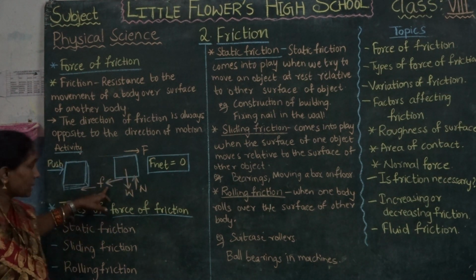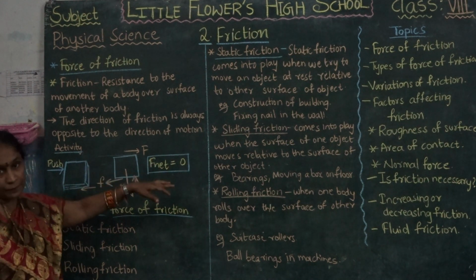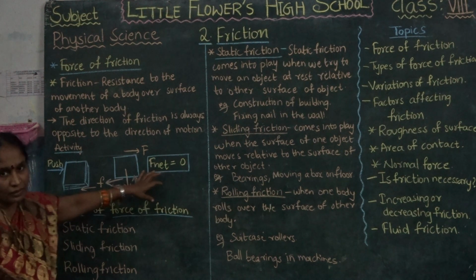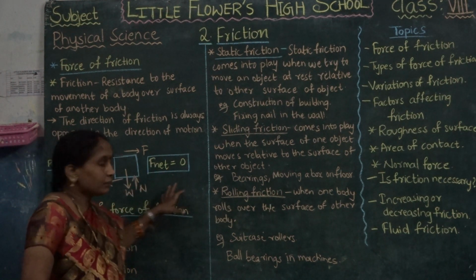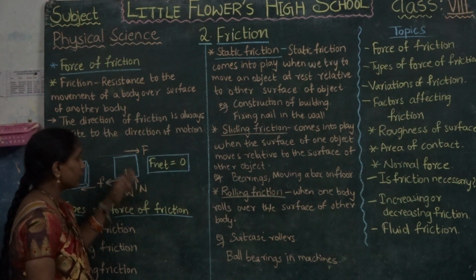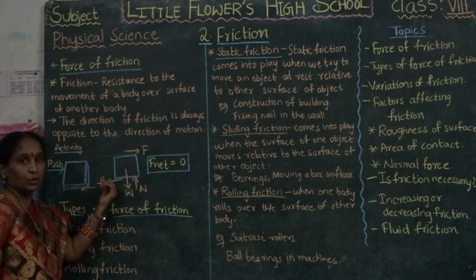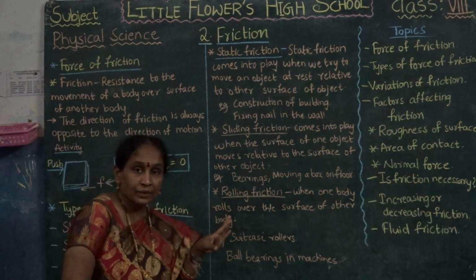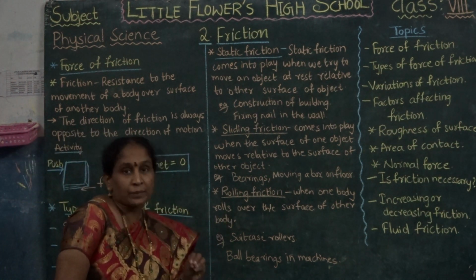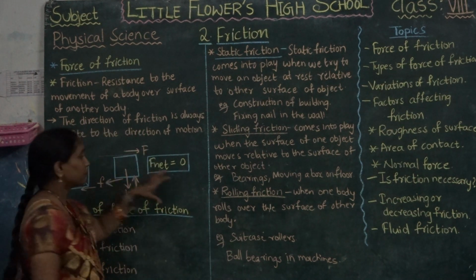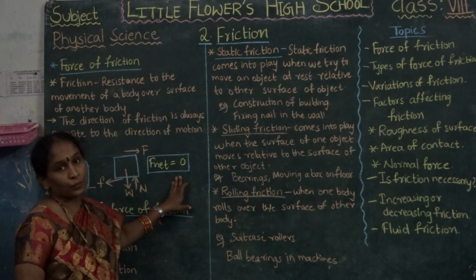The total net force must be 0. The weight of the body, the normal force, the applied force and the frictional force are all working. The sum of all individual forces working on the body must be 0.